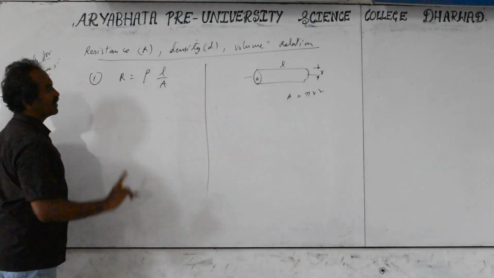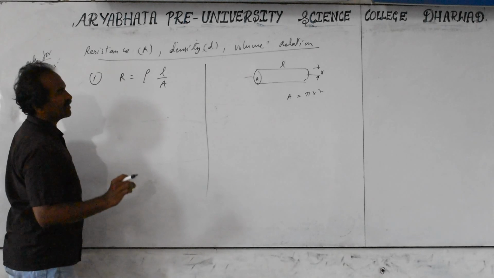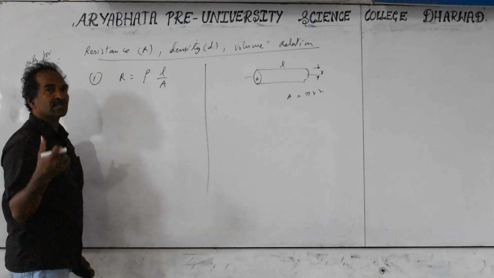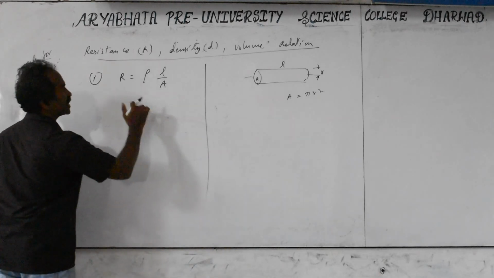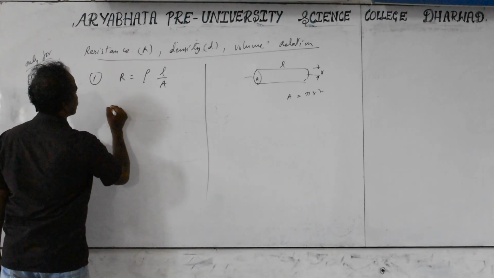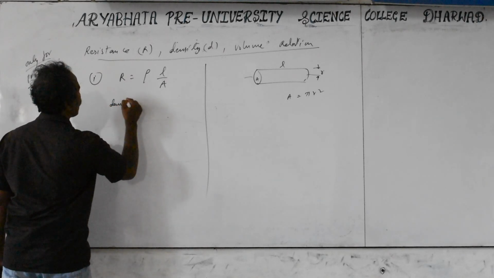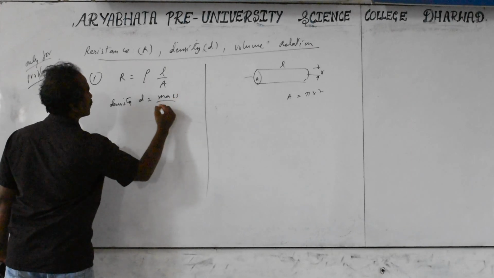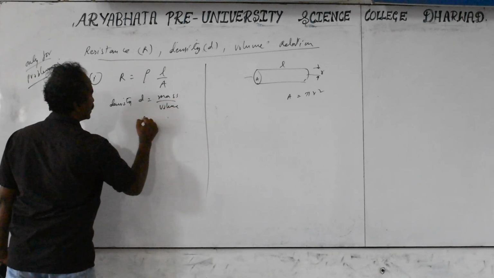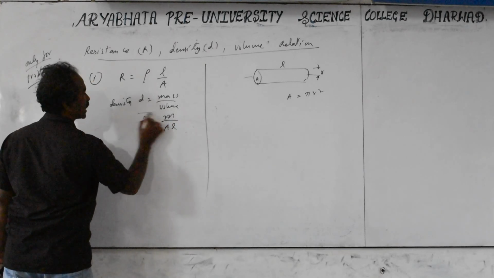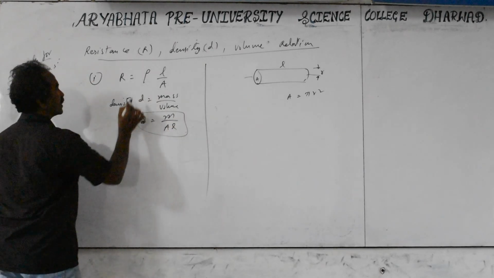But what remains constant? If length increases, area of cross section decreases, but the volume of the material remains constant. Same material means density also remains constant. Those relations we have to take here. Density D is equal to mass by volume. Mass is m, and volume is equal to area into length, like a cylinder.